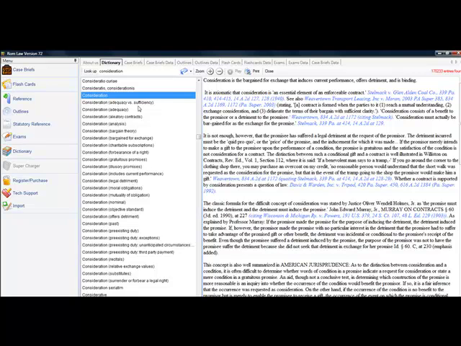There's adequacy versus sufficiency and adequacy. There's a definition for aleatory contracts. There's definitions for forbearance of a right, illusory promises, legal detriment, moral obligations, past consideration. So let's just count these up.